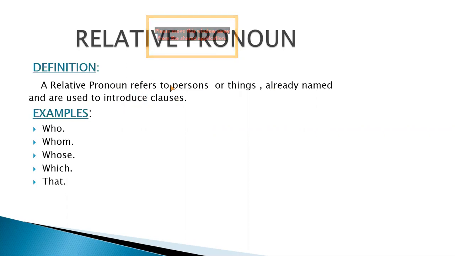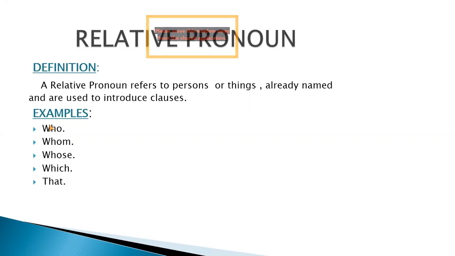It means relative pronoun is actually used for persons or things, and their particular names have been given, not in the form of proper nouns, but they can be identified easily, and they are used to introduce clauses. Clauses means the sentence having a verb. Now there are some examples of relative pronouns.